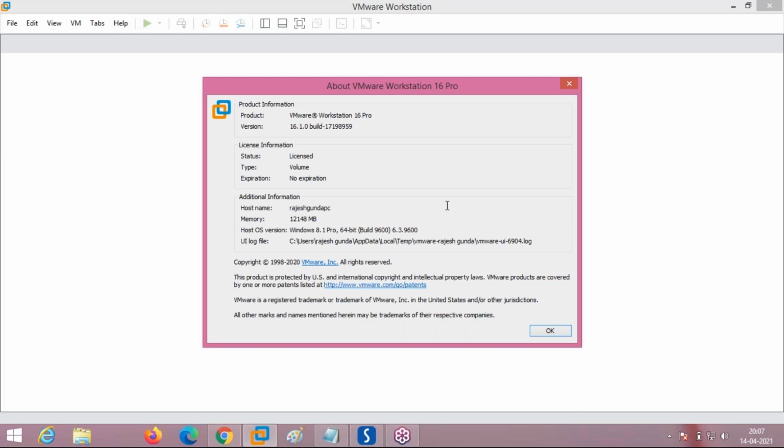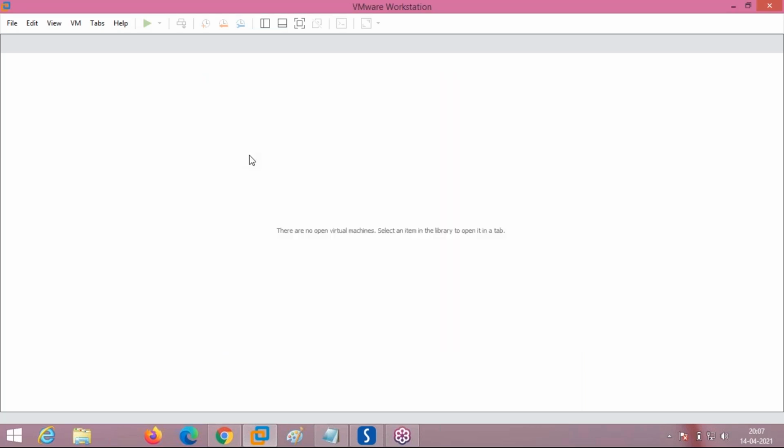Ravindra, any doubts regarding this virtualization? Do you know what virtualization is and this software? Are you aware of this software? Ravindra, Dilip, Amarnath, are you? Ravindra, tell me. Yes, sir. Are you aware of VMware Workstation? Yes, sir. Okay, then I will go forward because I am supposing everybody knows about VMware Workstation and how to install it.